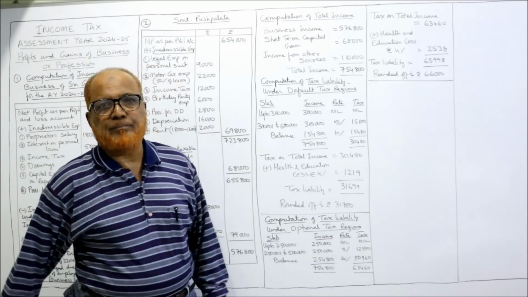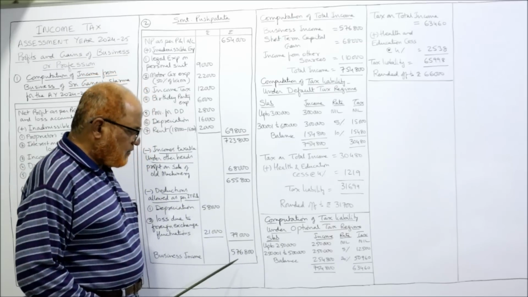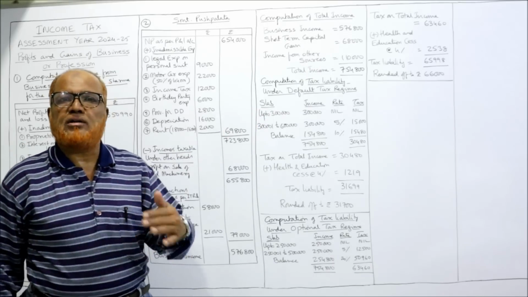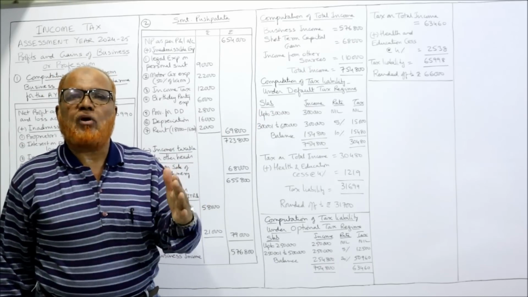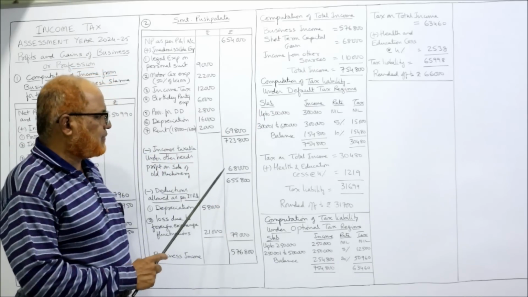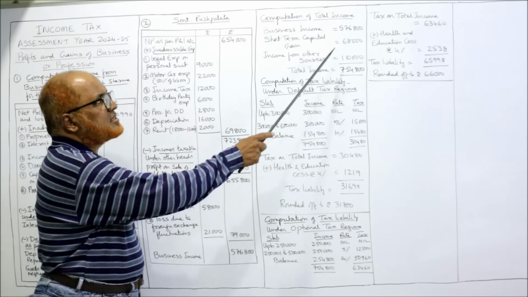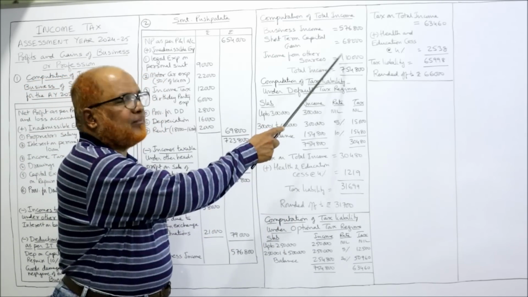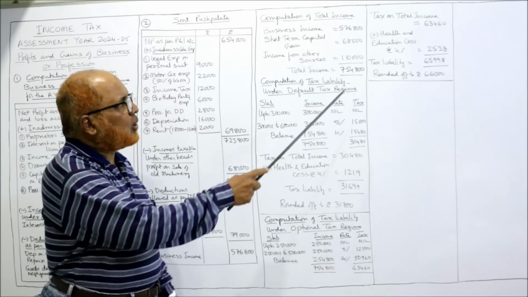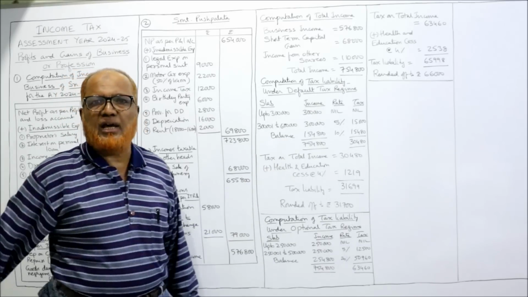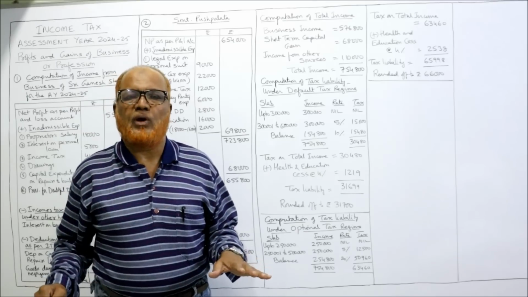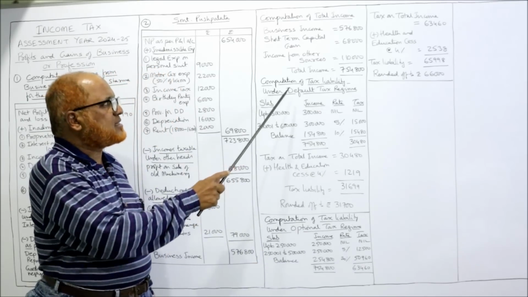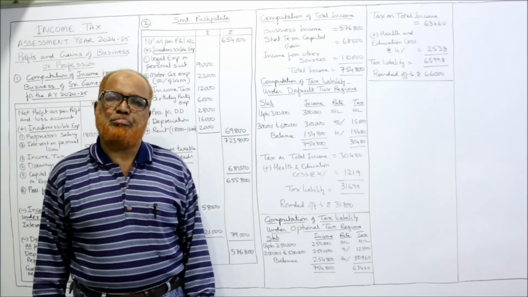First of all, total income. How much business income did we get? 5,76,800. Apart from that, short-term capital gain, the profit on sale of machinery, 68,000. Apart from that, income from other sources, 1,10,000 given in the last line. So total income is 7,54,800. This is the total income on which the slab system will apply. So here, computation of tax liability under the default tax regime.